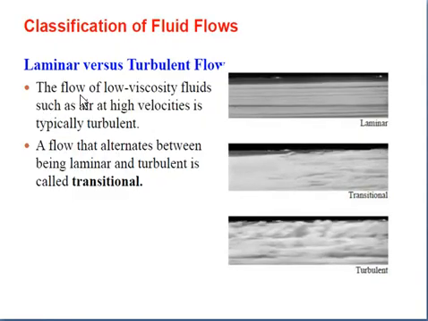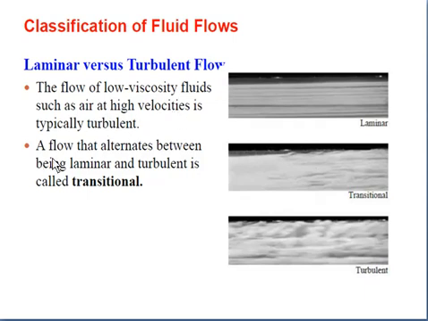Next, the flow of low viscosity fluids such as air at high velocity is typically turbulent, because due to that high velocity there is a greater amount of collision between the different particles of air. Air contains different particles, and due to the high velocity those particles collide with each other, and that's why this flow is called turbulent flow.